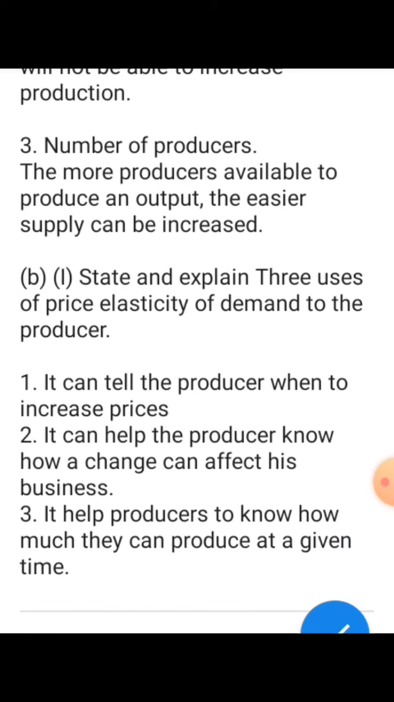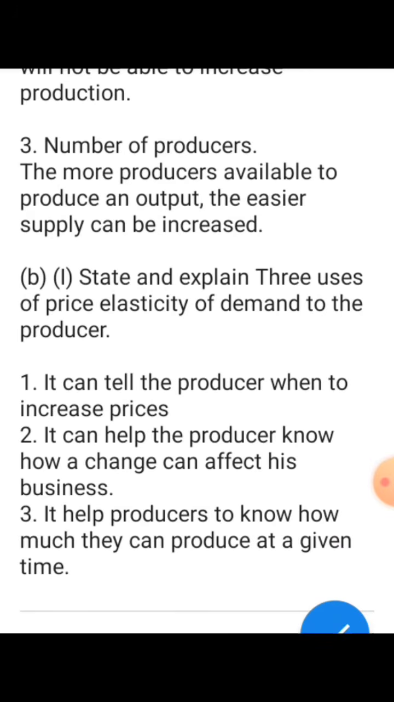Okay, so now we are going to answer the last part of this question 4. It says, state and explain 3 uses of price elasticity of demand to the producer. What are the 3 uses of price elasticity of demand? Number 1, it can tell the producer when to increase prices. So elasticity of demand can actually tell the producer when he has to increase his price.